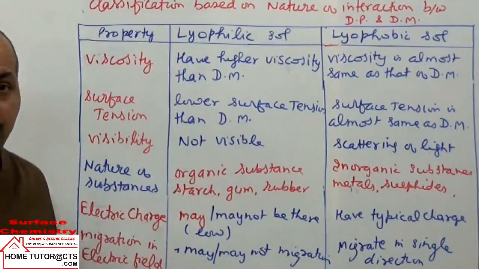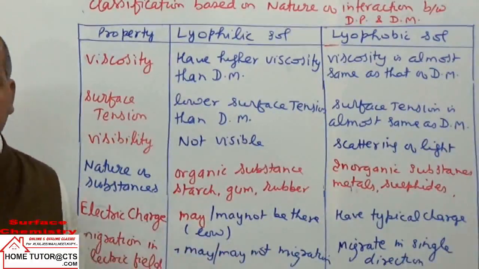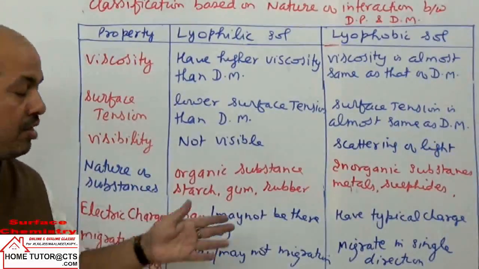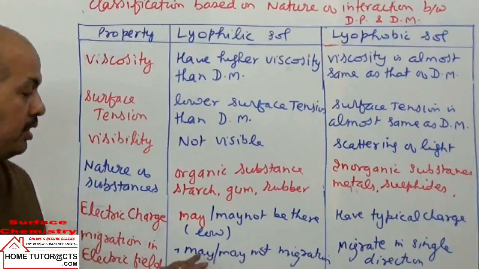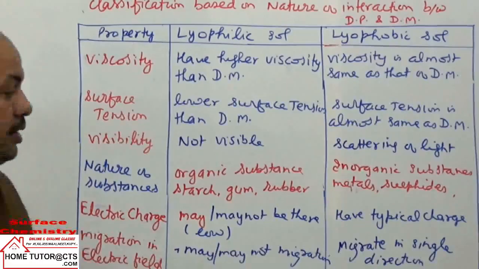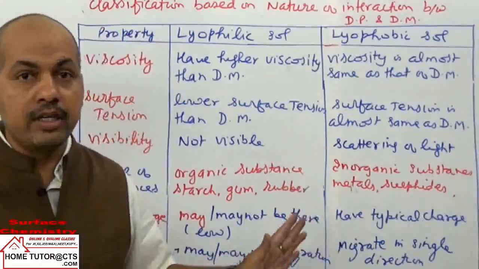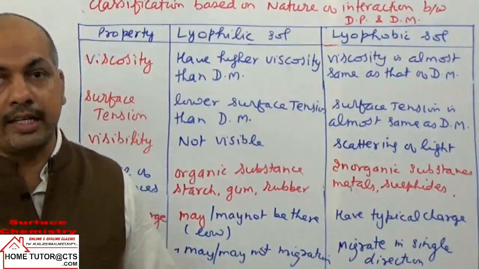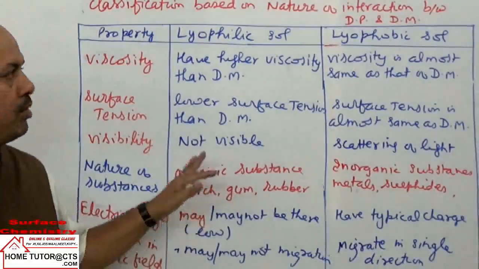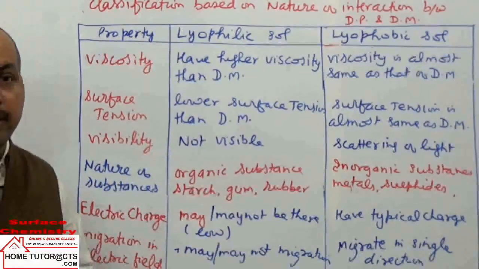We will discuss charge also, how the charge can originate on the dispersed phase particles, and how they migrate in an electric field. It depends upon charge only. If there is no charge, on application of electric field the dispersed phase particles may not migrate. On the other hand, when they have typical charges, they migrate towards a particular electrode. So these can be taken as the differences of lyophilic and lyophobic sols. They are very important; in exams you frequently get questions on the differences of lyophilic and lyophobic sols.